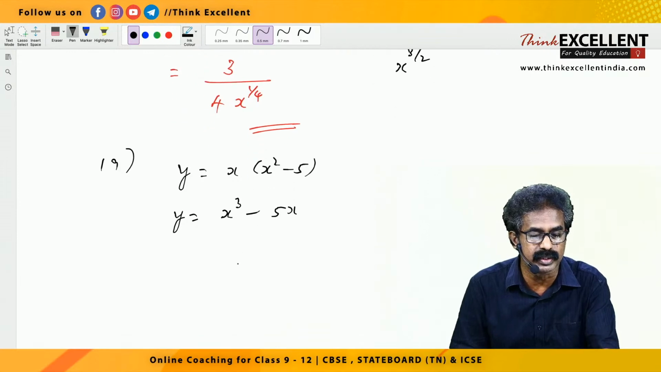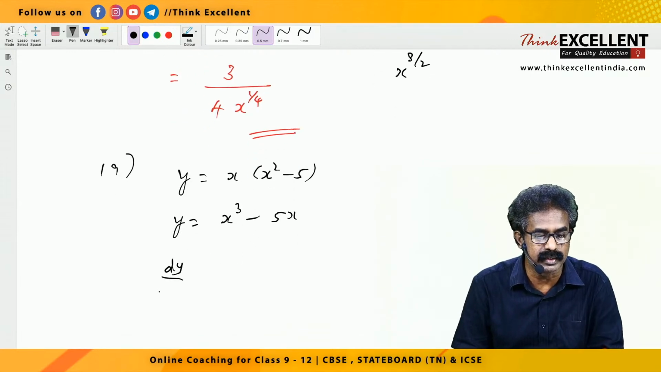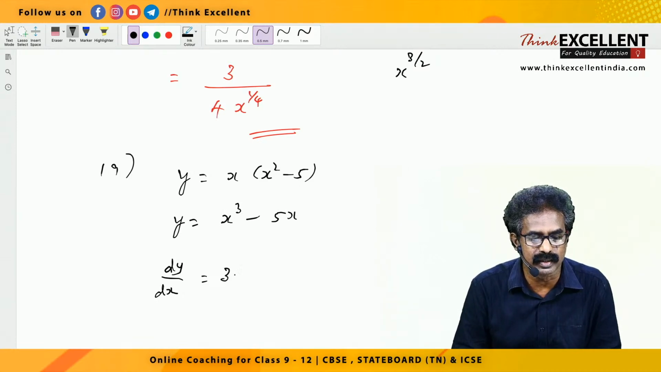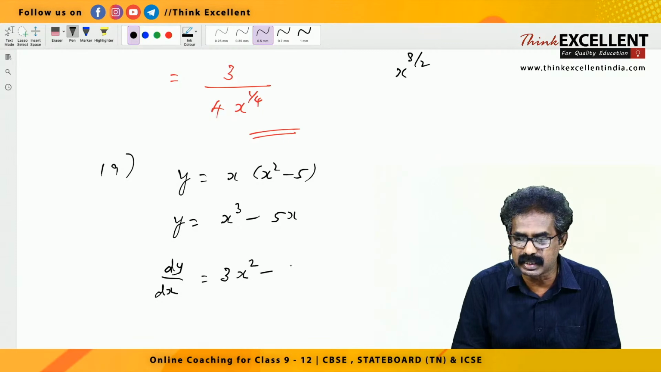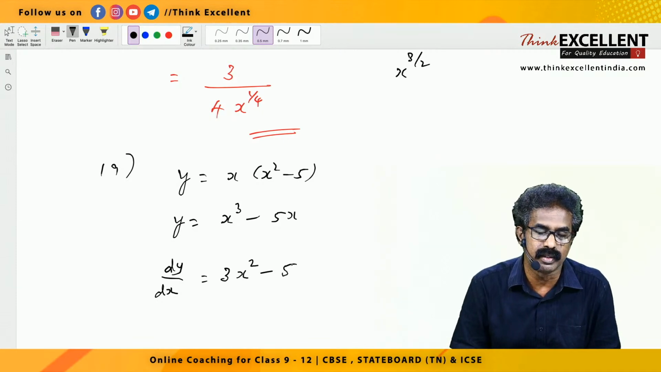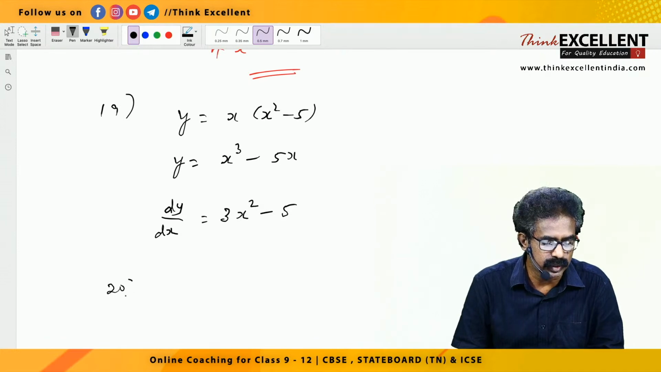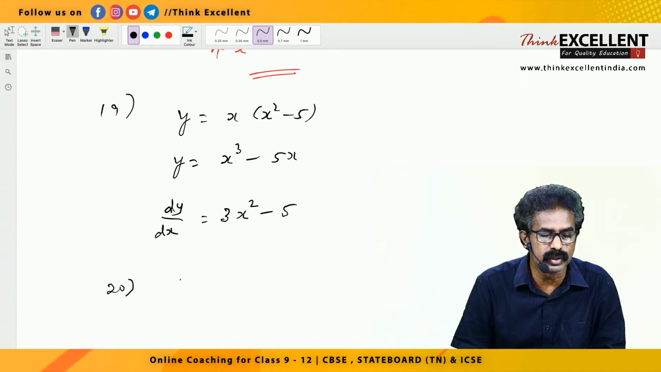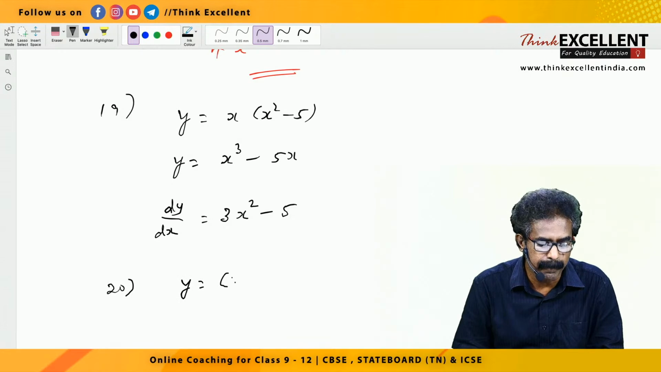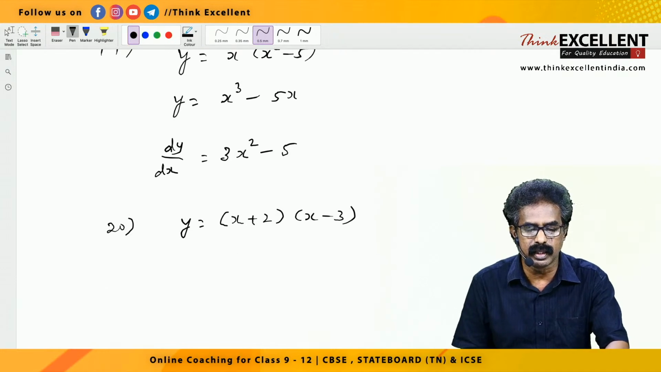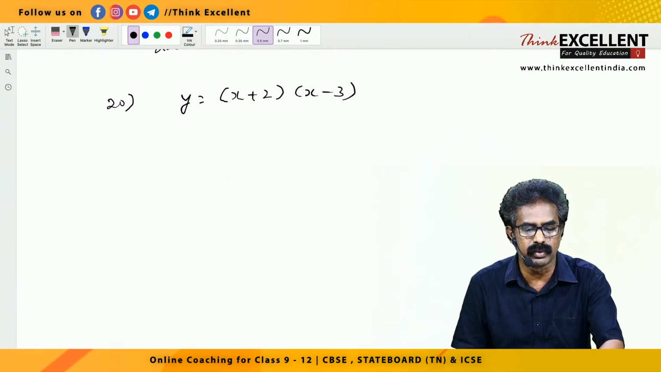Now you have to differentiate it, right? Dy by dx is, now it is like a revision for you, right? X cube, what's the derivative of x cube? 3x square. 3x square minus 5x, derivative 5, because x derivative is 1, right? Now question number 20. Suppose the question is y equal to x plus 2 into x minus 3. No need to apply any product rule here. I didn't teach you so far, don't worry about that.